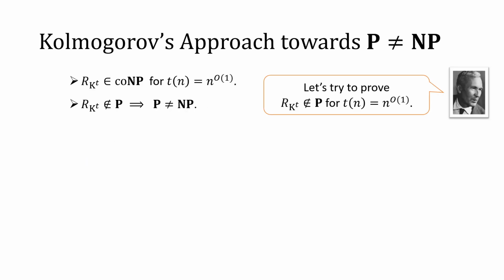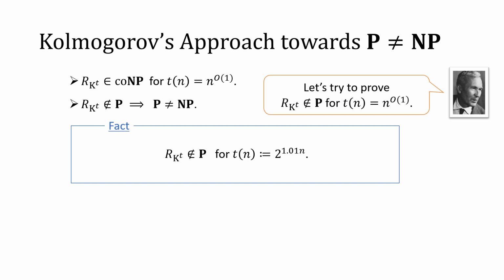With this notion in mind, we can interpret Kolmogorov's approach toward the P versus NP question as follows. For a time bound t which is a polynomial, it is easy to see that the set of random strings is decidable in co-NP. Therefore, if we can prove that the set of random strings can't be solved in polynomial time, then we can immediately separate P from NP. In this sense, we can interpret Kolmogorov's approach as showing a lower bound for the set of random strings.